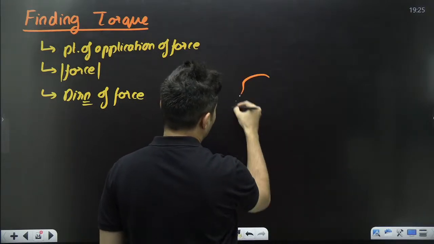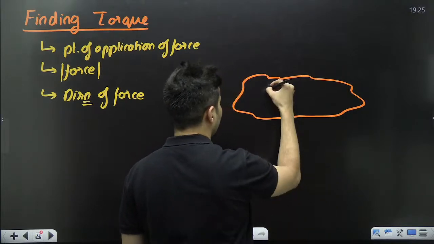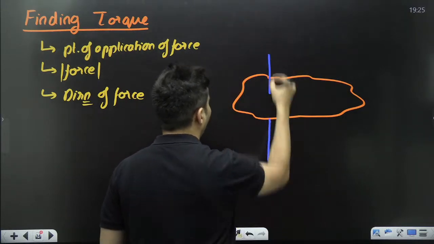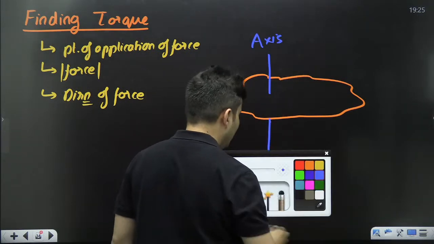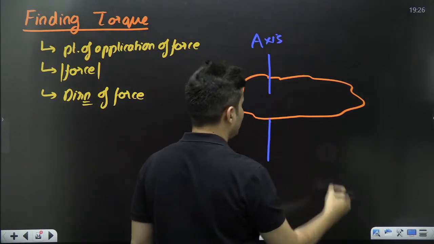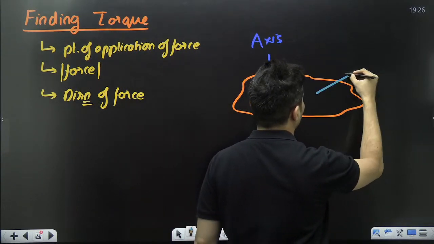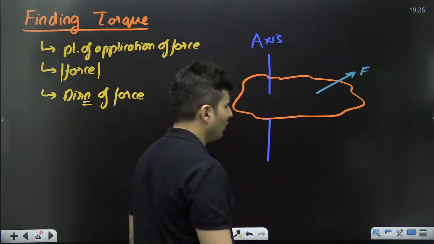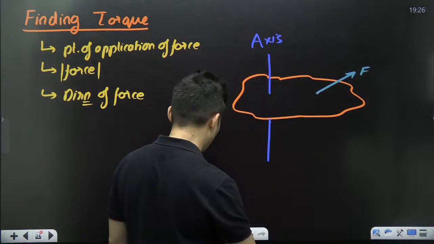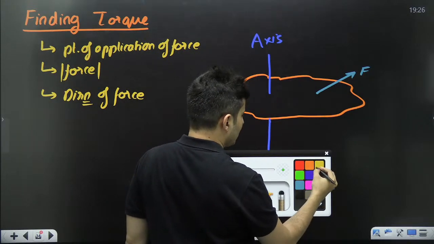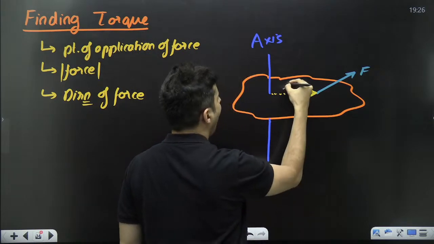So if this is a body over here, and let us just say this is the axis, okay, and it so happens that I am applying the force in this particular direction. This force is at some distance from here. Let's take this distance as r.